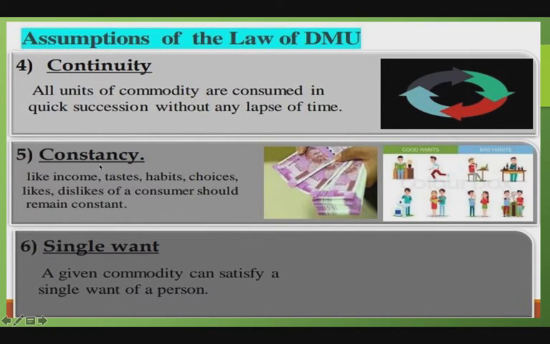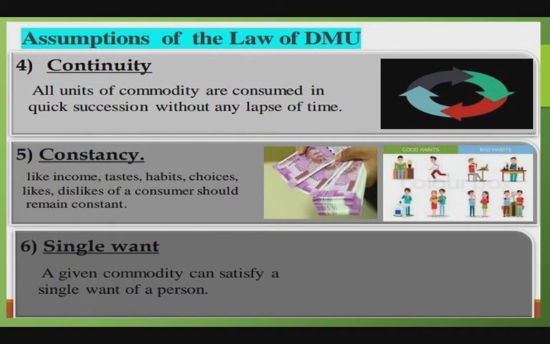Then the next condition is constancy. This law assumes the income of the consumer, habits, tastes, preferences of consumers and price of the commodity should remain constant, the same. There is no change. The next condition is single want.